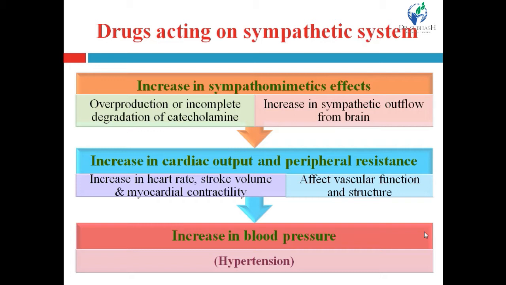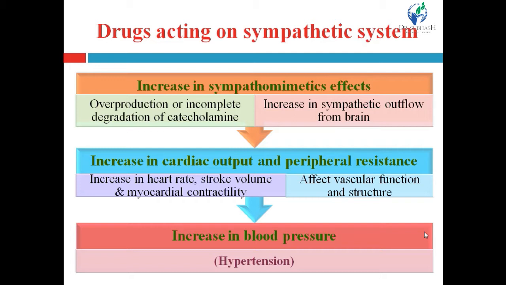So, when the concentration of this neurotransmitter increases, due to overproduction for any reason, or incomplete degradation of catecholamine, that will lead to an increase in the blood concentration of catecholamine.